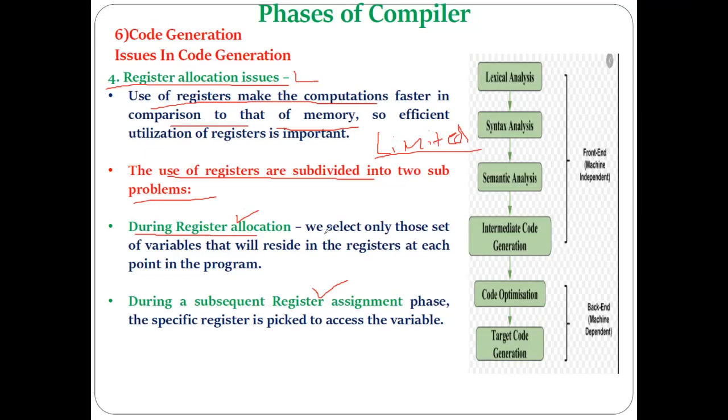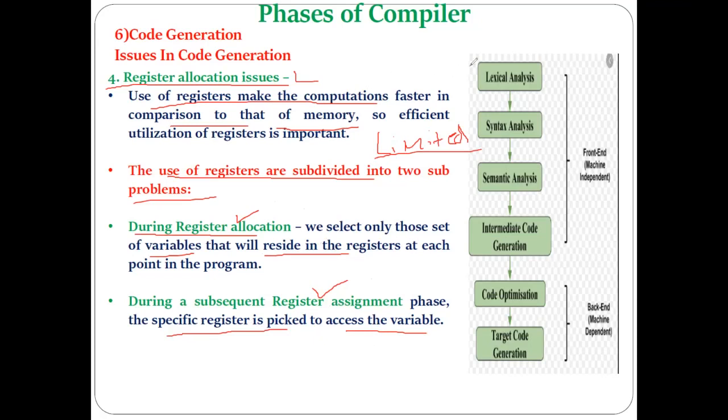So what happens during the allocation? We select only those variables that will reside in the registers. And during the register assignment, we pick up the specific registers. We choose the specific register, and in that specific register we assign the variable. Understood? So register allocation is choosing the variable first and allocating it to a register. In register assignment, we choose the register first and then assign it to the variable.